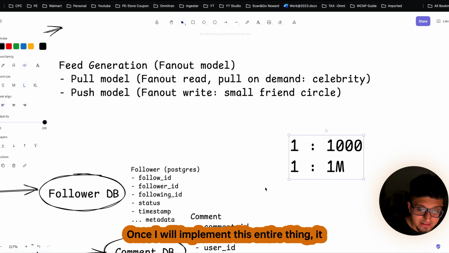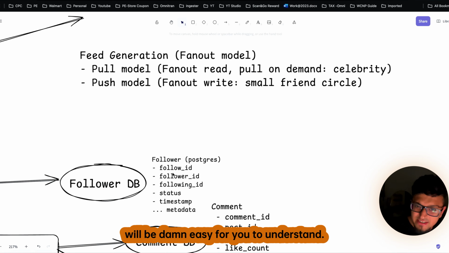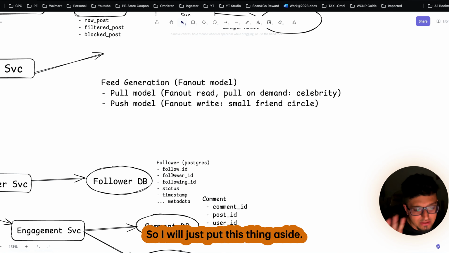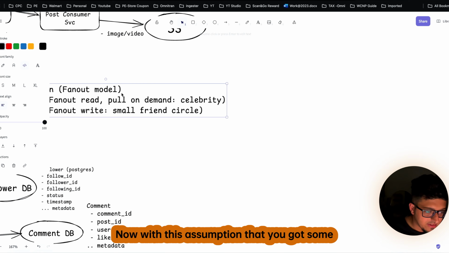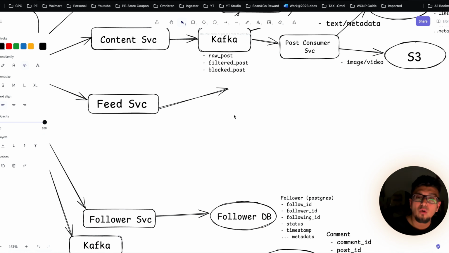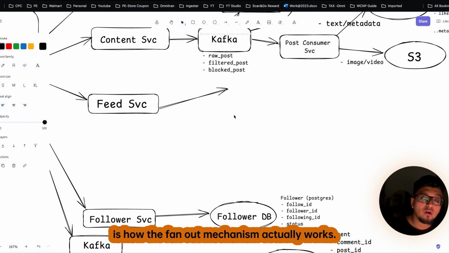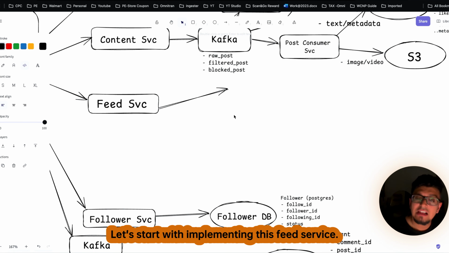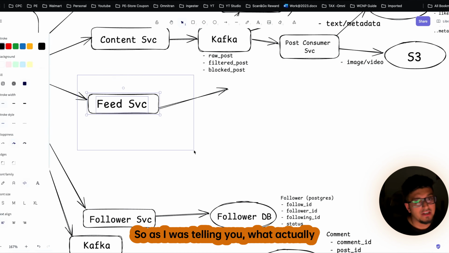So this is just a heads up. Once I implement this entire thing, it will be very easy for you to understand. So I will just put this thing aside. Now with this assumption that you got some idea about how the feed service will work, and how the fan out mechanism actually works, let's start with implementing this feed service.